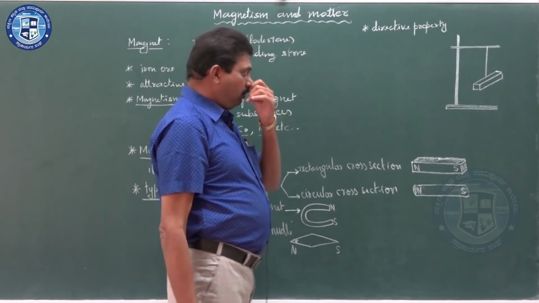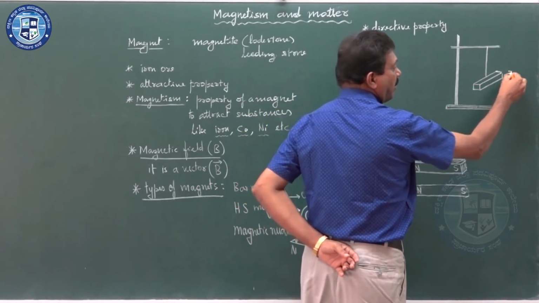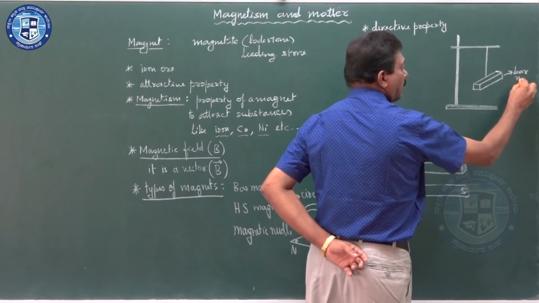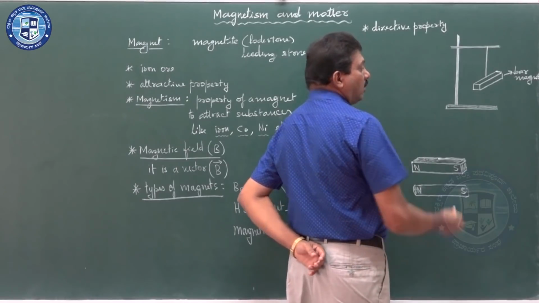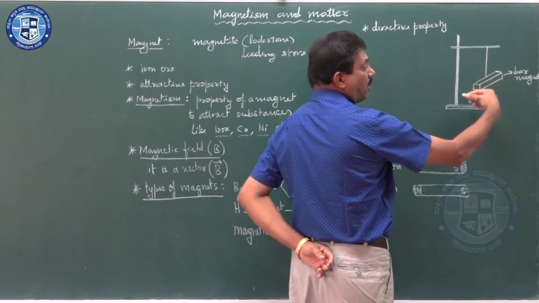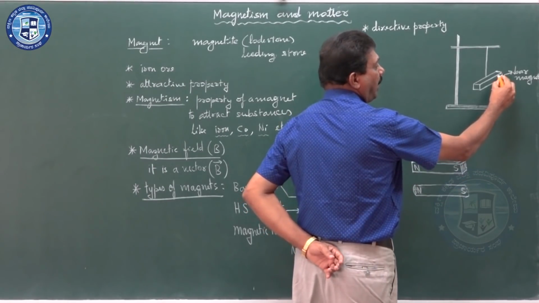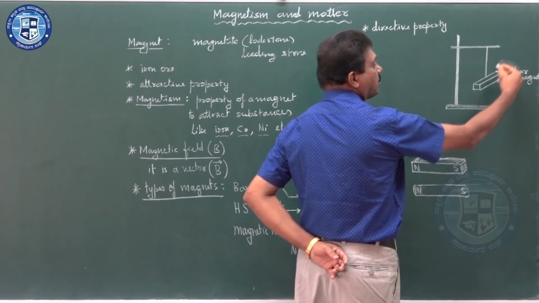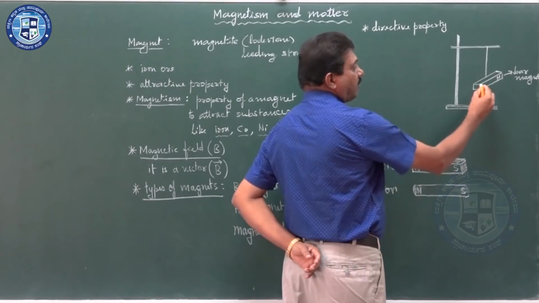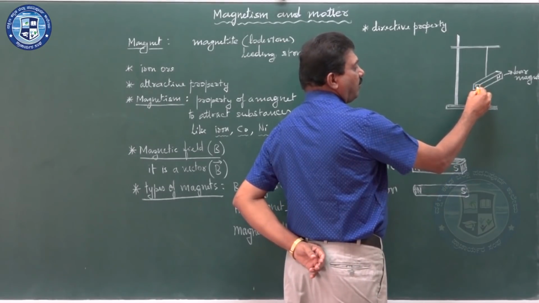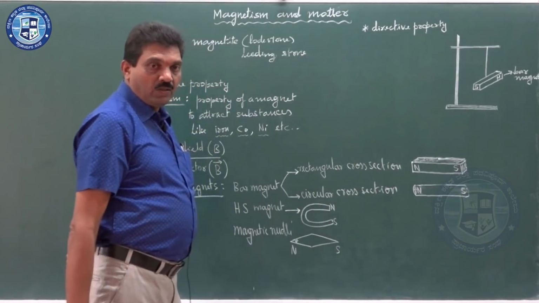When you suspend it by using a small thread, by itself this bar magnet comes to rest along the geographic north-south. So, the end of the magnet pointing towards geographic north is called north pole of the magnet. The end of the magnet which is facing towards geographic south is called south pole of the magnet.